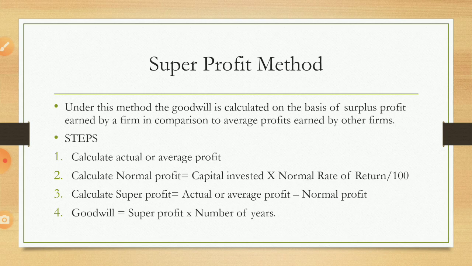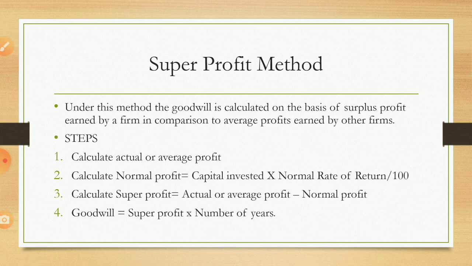Suppose normally everybody is getting 50,000, but we are getting 60,000. So 60,000 is more than 50,000. So 60,000 minus 50,000, that is 10,000, is the surplus profit we are getting. That extra or excess profit is called super profit.